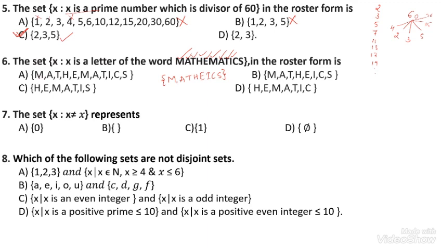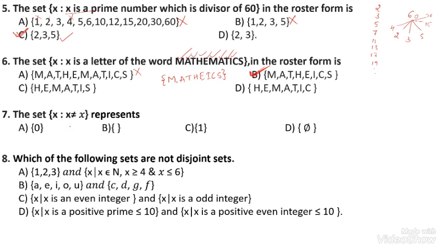I will check. Here M. This is not roster form because a letter can be written only once. The option number B is correct. Comparing these two, both are the same. That's why option number B is correct.